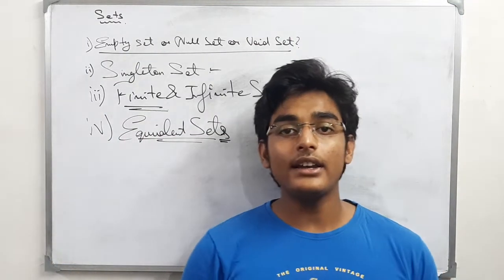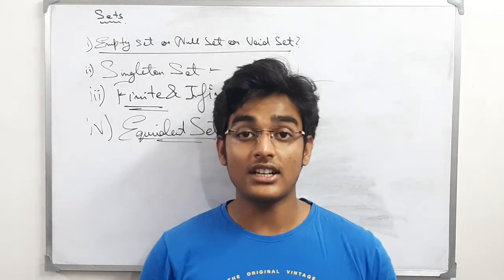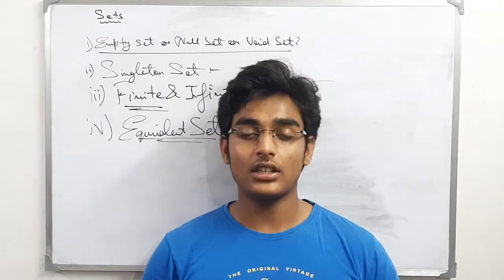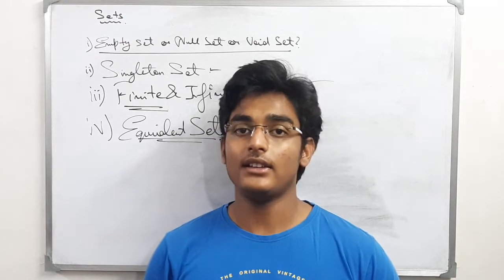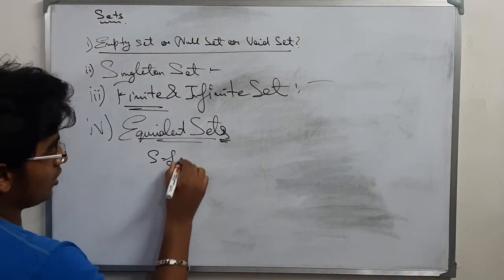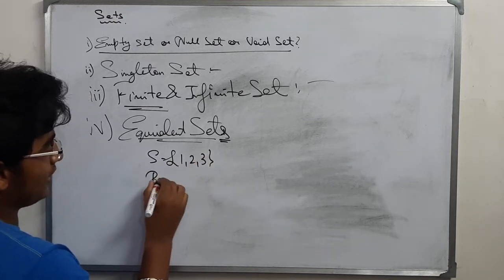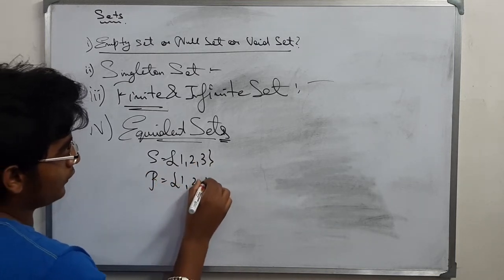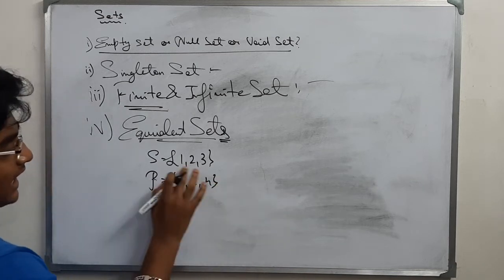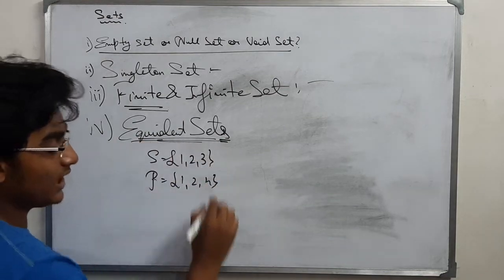If the cardinality of two sets, or the cardinal number of two sets, are the same, then the sets are called equivalent sets. Say S equals {1, 2, 3} and P equals {1, 2, 4}. They have the same number of elements. These two sets are called equivalent sets.